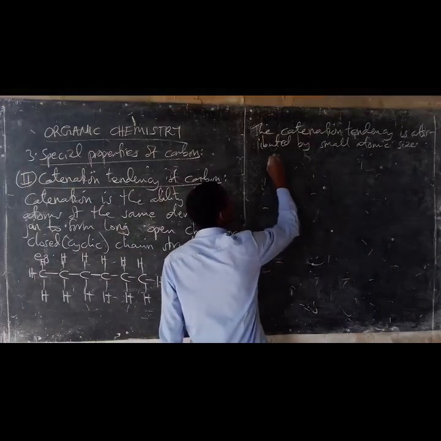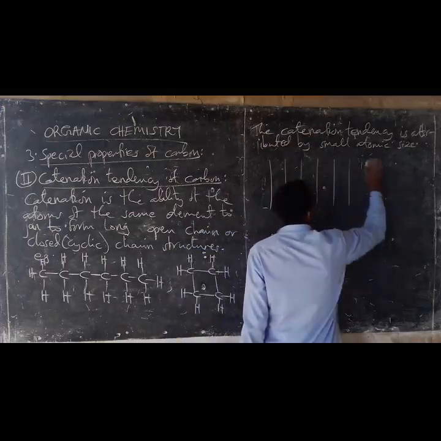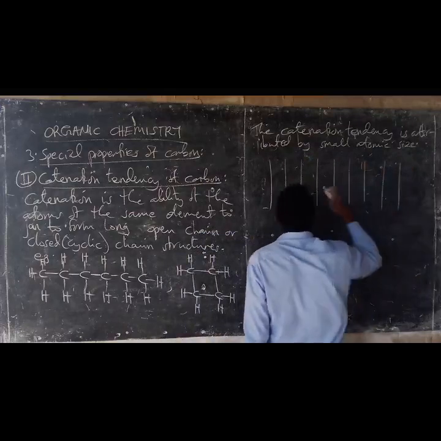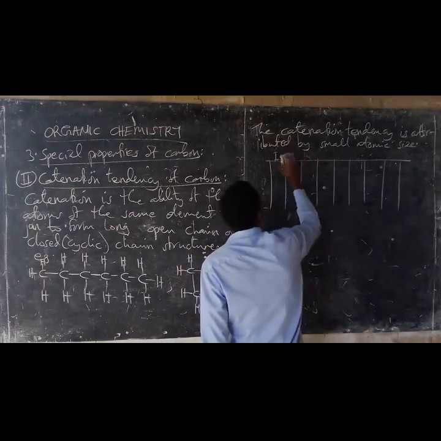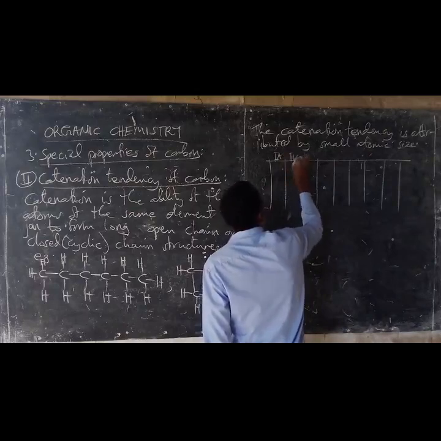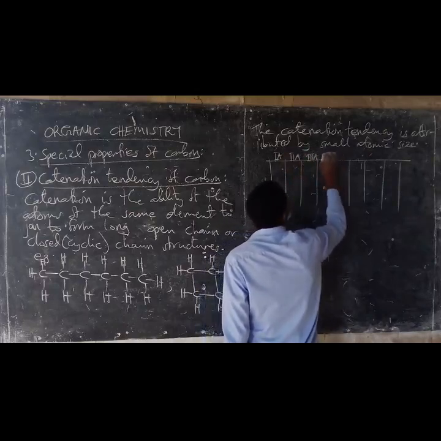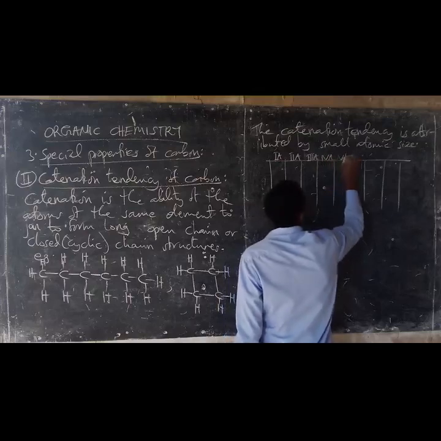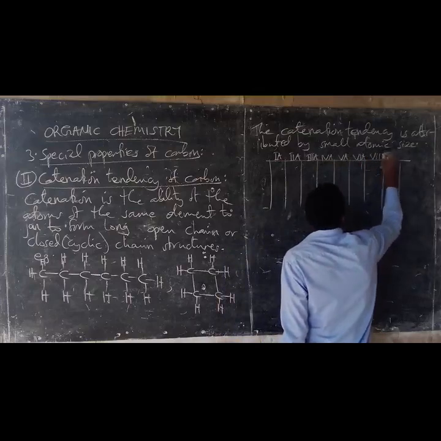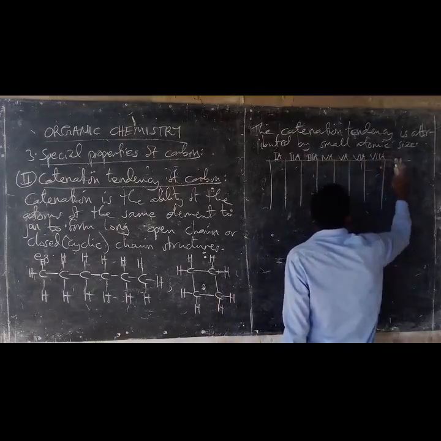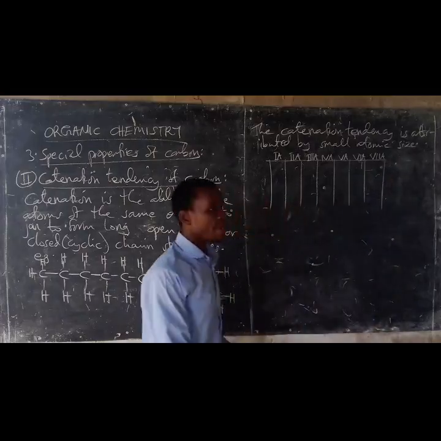Now, when you look at the periodic table, 1A, 2A, 3A, 4A, 5A, 6A, 7A. Let's end up at group 7A.